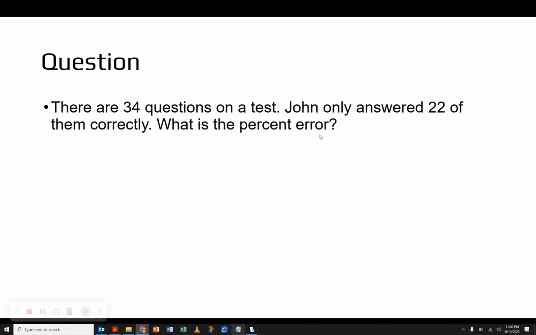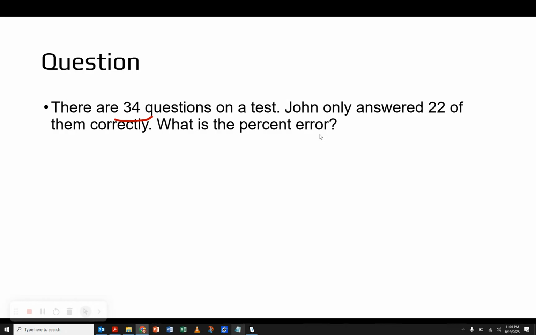So the first example we're going to look at here is like finding a grade on a test. The most important thing here, we've got two numbers in this problem, and it's really important that we use the correct one as our accepted and the correct one as our experimental. So ask yourself when we look at these numbers, is this what should have or could have happened? Or is this an experimental determination that maybe isn't perfect? So this says there's 34 questions on a test. Johnny answered 22 of them correctly.